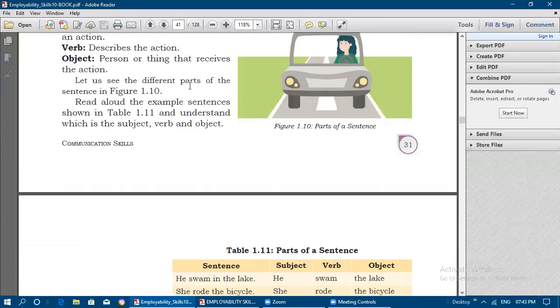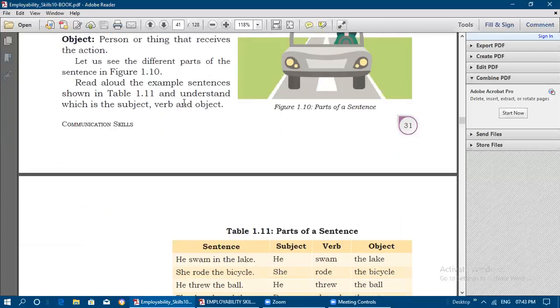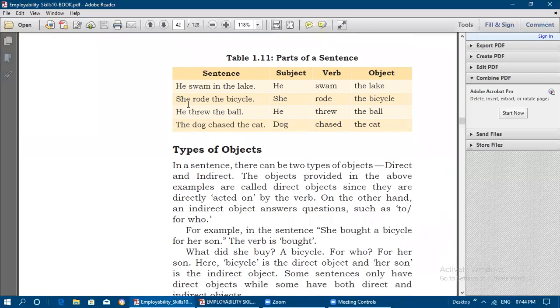Let us see the different parts of the sentence. Read aloud the example sentences shown in the following table, and you will understand which is the subject, verb and object. See here, the sentence is: he swam in the lake. He is the subject, swam is the verb, the lake is the object. She rode the bicycle. Here rode is the verb, the bicycle is the object. Here it is past tense: she rode the bicycle.